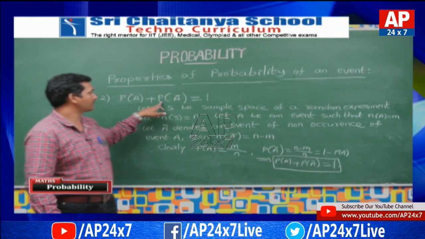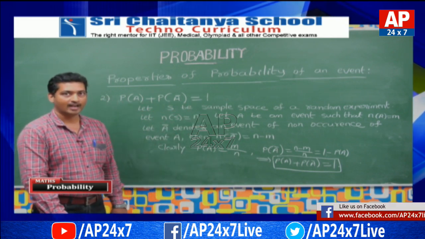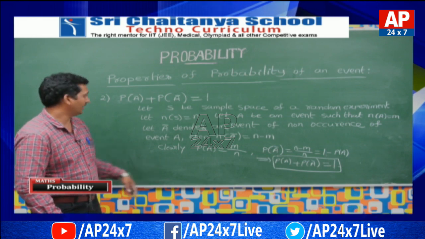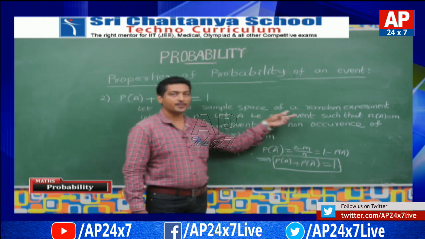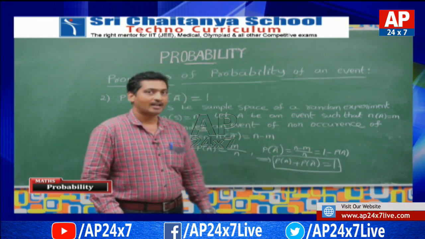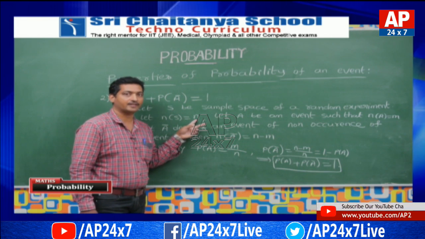This is the second property of probability of an event: P of A plus P of A bar is equal to 1. And what is A bar? Let us see. Let S be the sample space of a random experiment and N of S is equal to N.